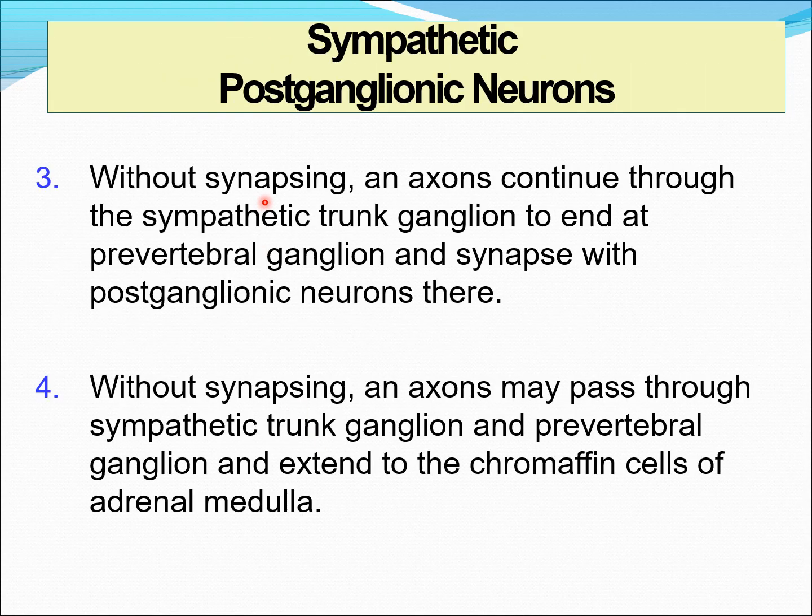Third mechanism, without synapsing, an axon may continue through the sympathetic trunk ganglion to end at a prevertebral ganglion and synapse with the postganglionic neurons there. And the fourth mechanism is, without synapsing, an axon may pass through the sympathetic ganglion and prevertebral ganglion and extend to the chromaffin cells of the adrenal medulla.